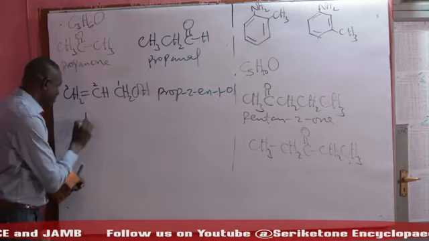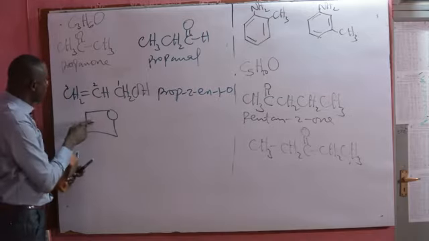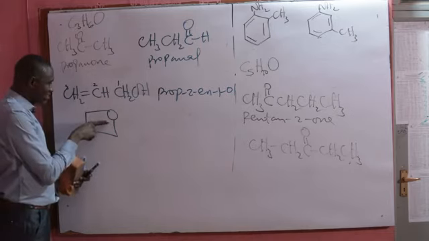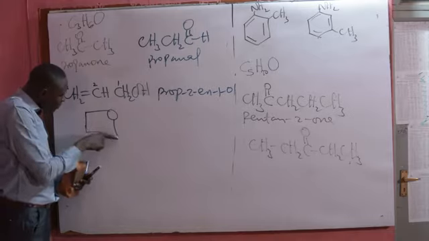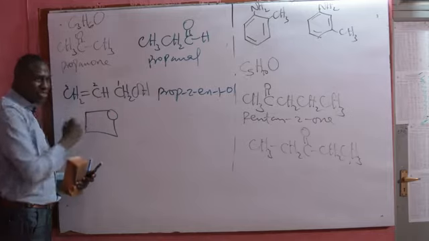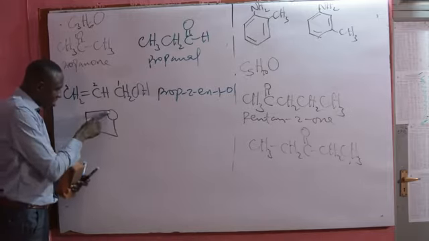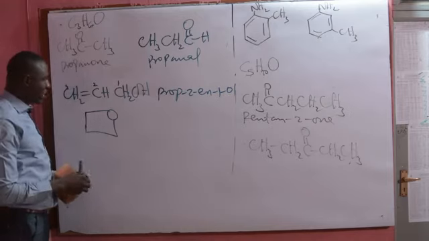Let me surprise you. You have this compound. It's also an isomer to these three, but this is a cyclic ether. We name this cyclopropylene epoxide or cyclopropylene oxide. This is an ether because this oxygen is linked to a carbon atom, and it is linked to another carbon atom here. So these are what we call functional isomers.